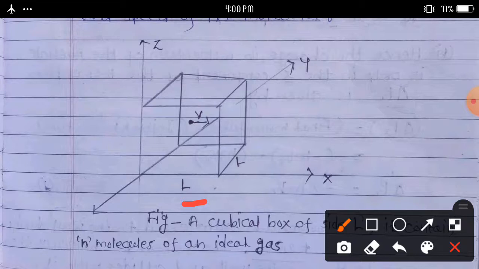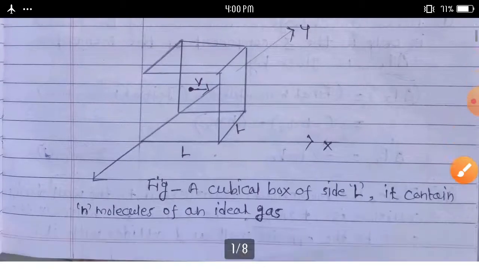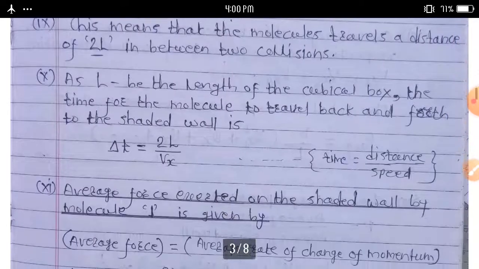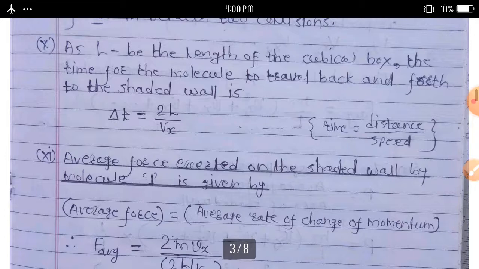The time for the molecule to travel back and forth to the shaded wall is delta t.